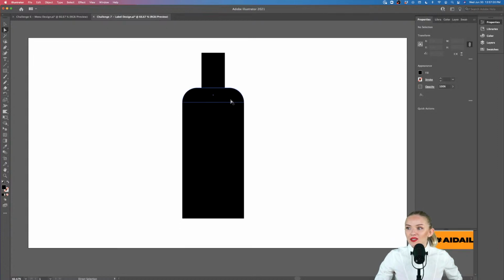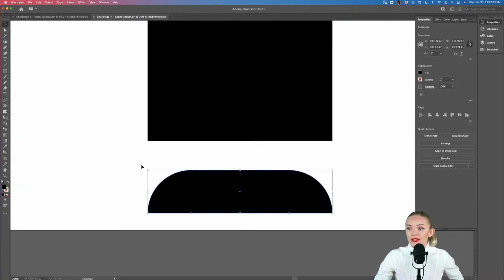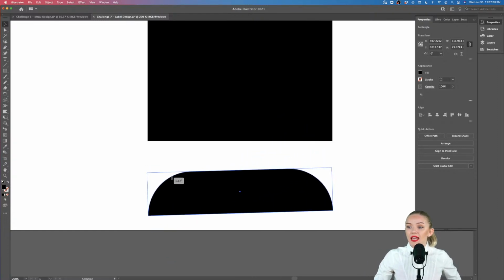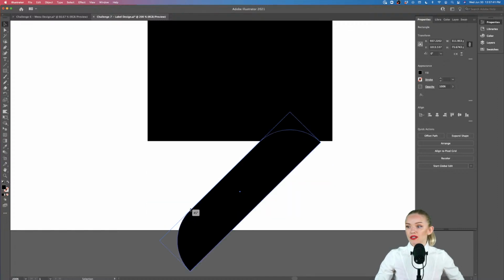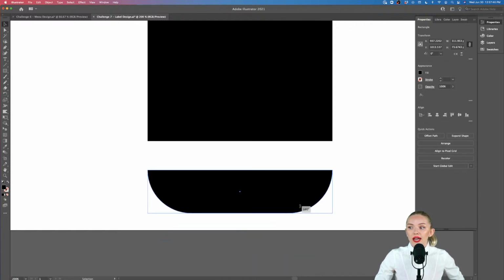Now let's go into the bottom part. And what can we do? We can make something really simple. We can just copy this element from the top using the selection tool. I'm holding Option and just dragging it down, and now I'm going to turn it around, and when you turn just like that, you'll be able to stop at any angle. But if you hold Shift, Illustrator will help you find every 45-degree angle and snap to that. So I love using Shift while doing that.